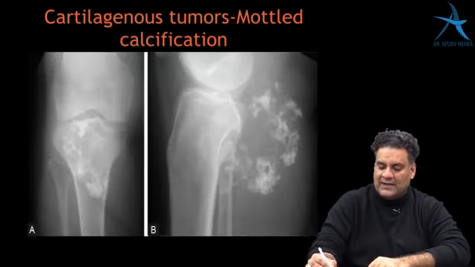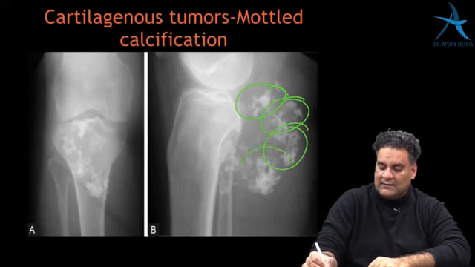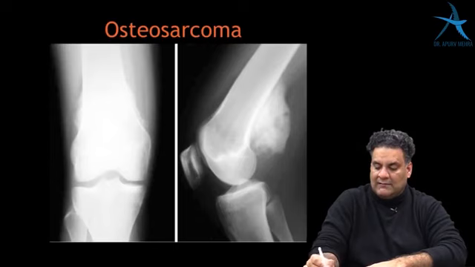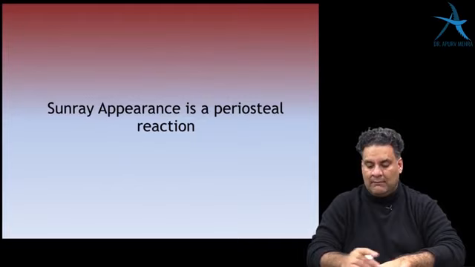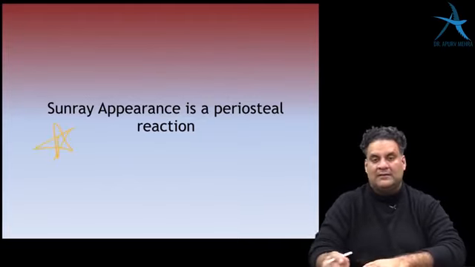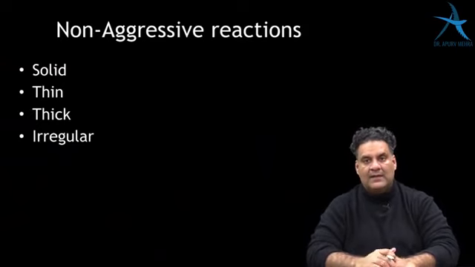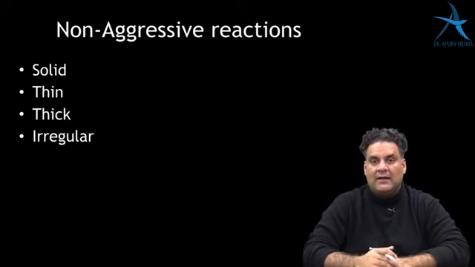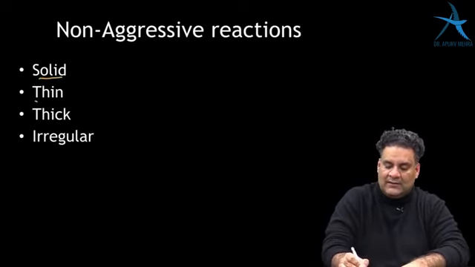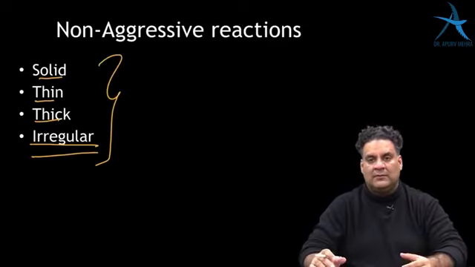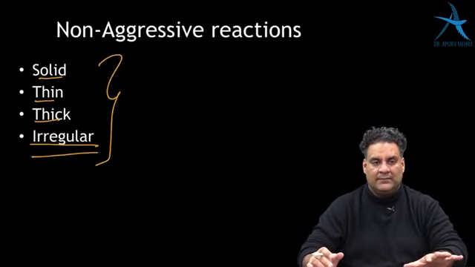And then if you have patchy calcification, it is cartilaginous tumors, chondrosarcoma more than chondroblastoma, but it's also called mottled calcification. And when you have homogeneous calcification, it is seen in osteogenic tumors like osteosarcoma. And remember, one controversial point I told you about was DDH, MRI, and the second controversial point: sun ray appearance is a variety of periosteal reaction. Aggressive reactions are what I told you: sun ray appearance, Codman's triangle, or onion peel appearance. Non-aggressive are single layer, solid, thin, thick, and irregular. They are non-aggressive reactions seen in osteomyelitis or benign bone tumors. It means that a quiet lesion is there.